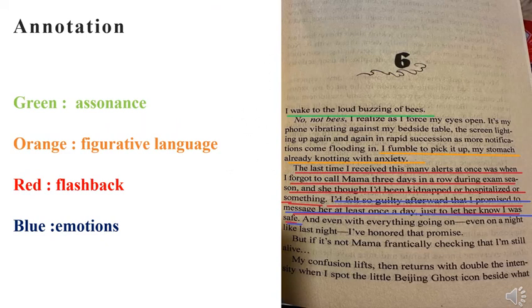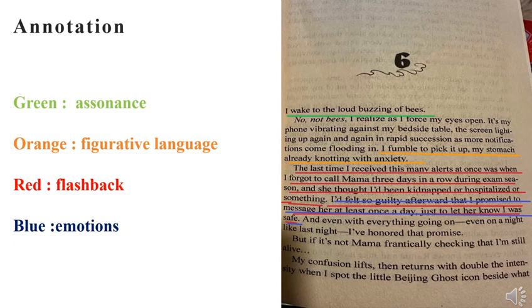For the annotation from this book, I recommend this page as an example. Orange, 1. Figurative language: "My stomach already knotting with anxiety." This personifies the stomach like a human. That's a very vivid word.